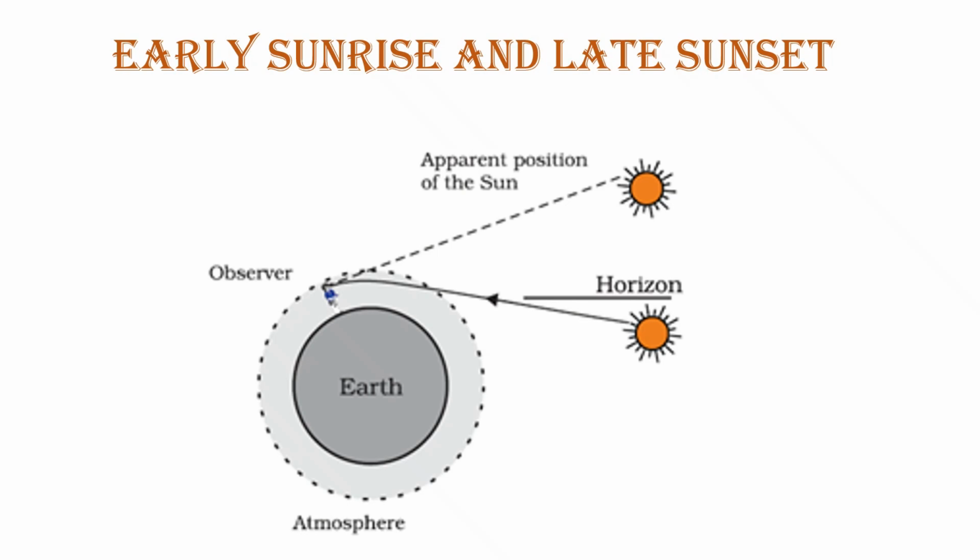So just before sunrise and after sunset, the upper atmospheric layers are warmer than the layers on the Earth's surface. So here the atmosphere near the Earth's surface, that is this layer, will be denser and this layer will be rarer. Now when the sun is just below the horizon, the sunlight while coming to the Earth's surface suffers refraction because this is rarer and this portion is denser.